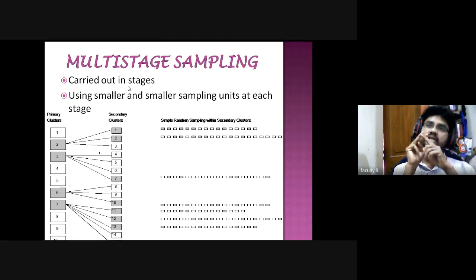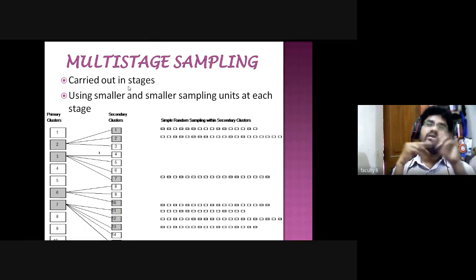Within the district there are a number of mandals, and one mandal has the highest number of completed suicides. So I may select two mandals from each district, in Telangana, in Andhra, and in Bihar.